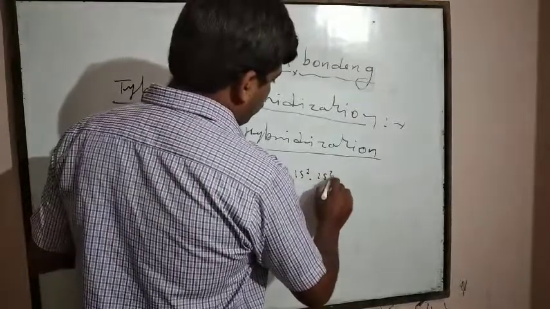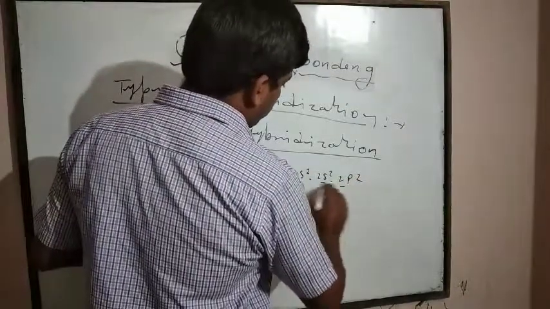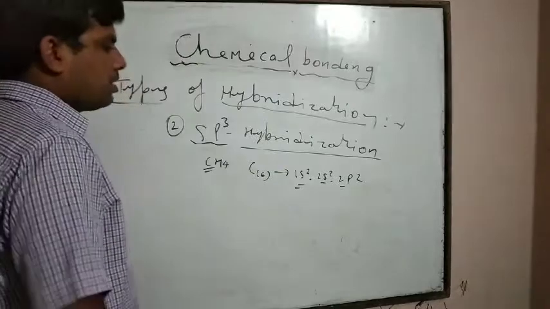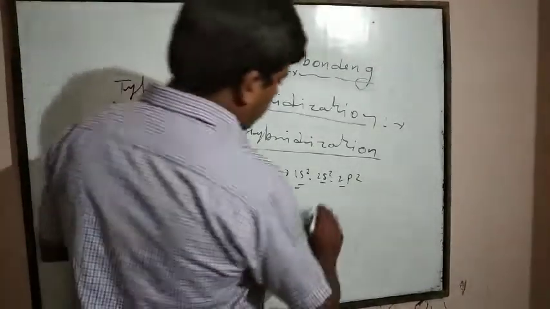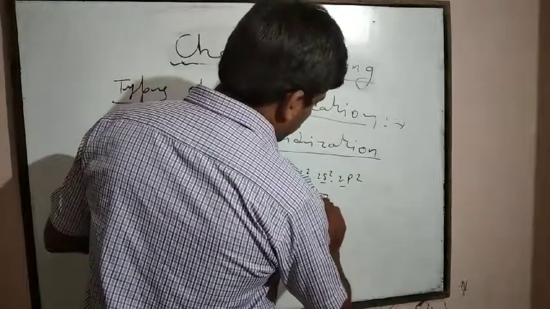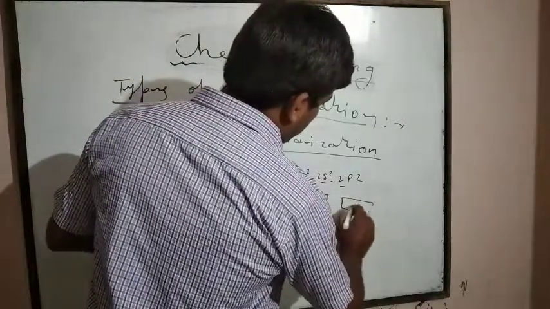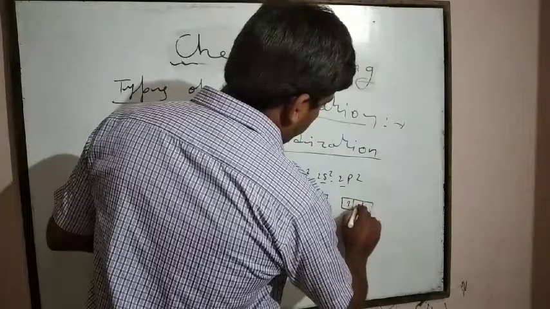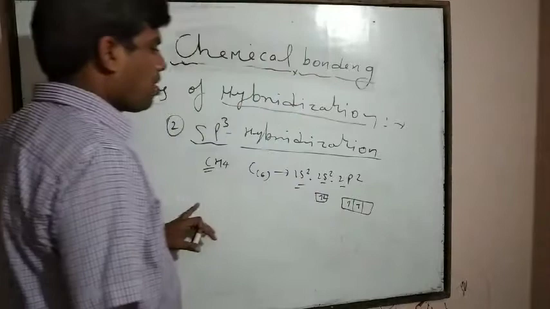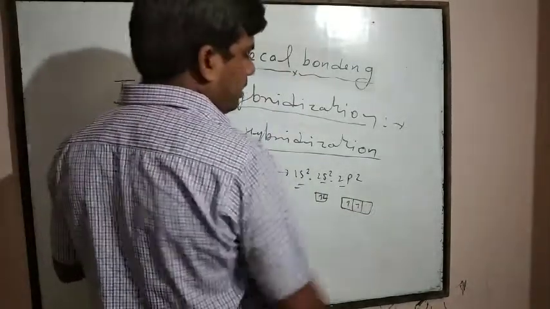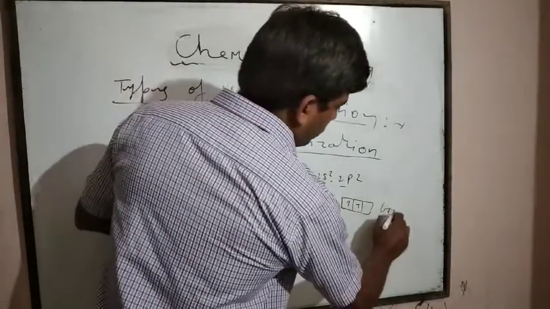1s2, 2s2, 2p2. Now what happened? In 2s, 2 electrons, and in 2p, 2 electrons are present. One orbital is empty. This one is the ground state.